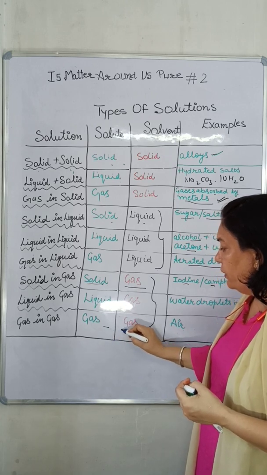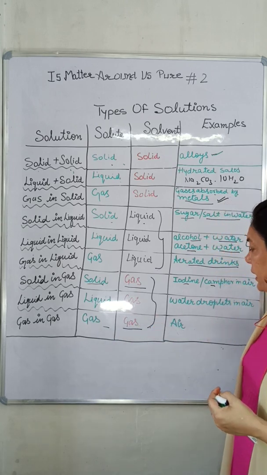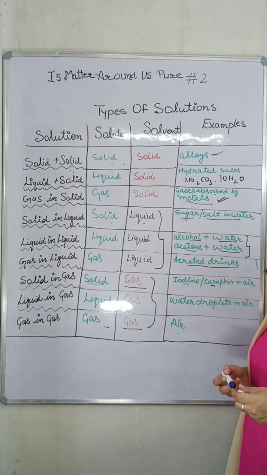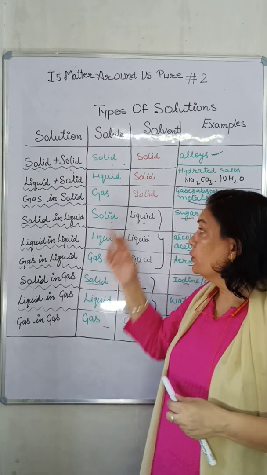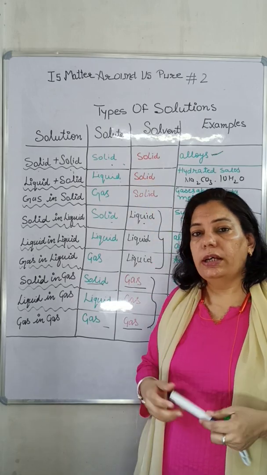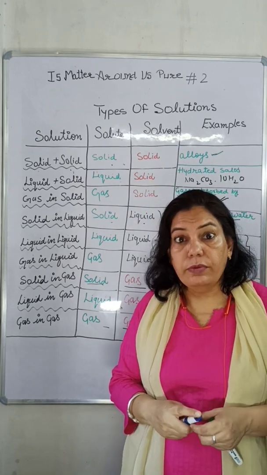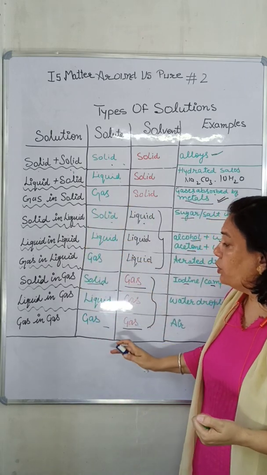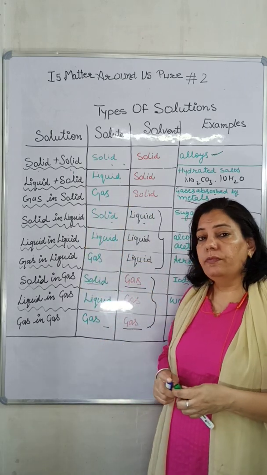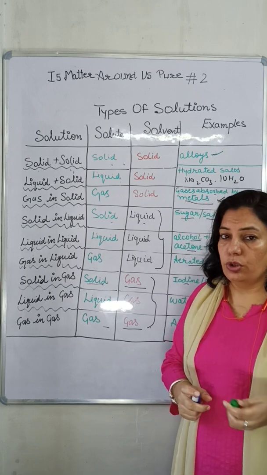Next is our last category, when gases dissolve in gases. Air is the best example of this category, in which nitrogen behaves like a solvent, whereas all other gases behave like a solute. So this is all about types of solutions based on the physical state of solute as well as solvent.